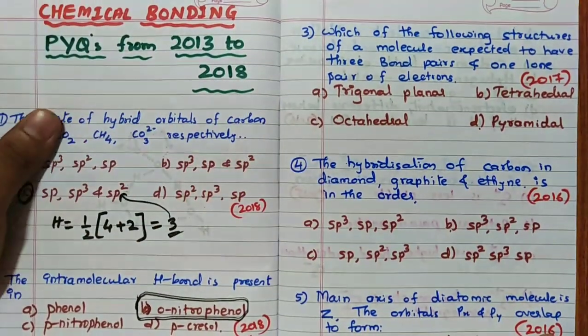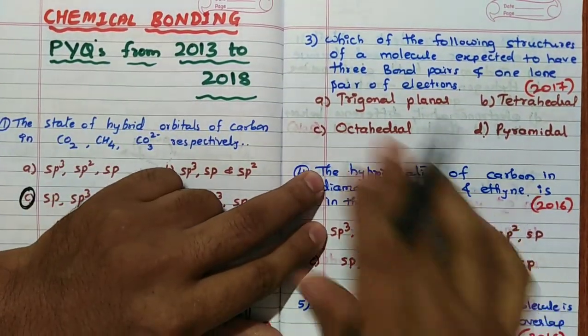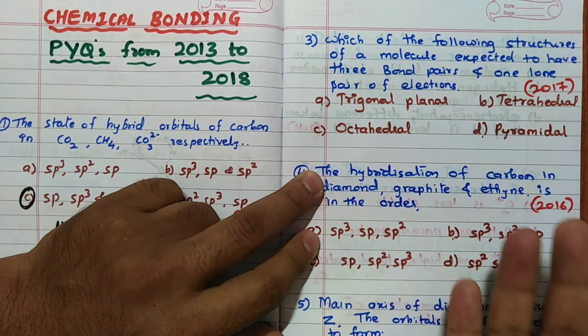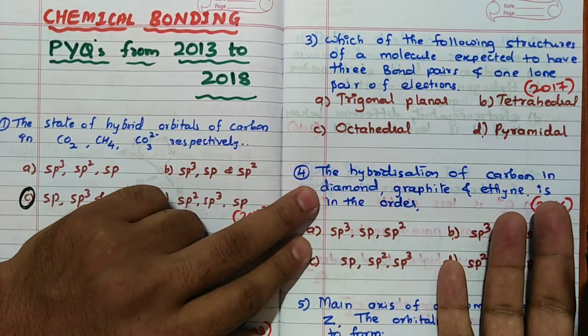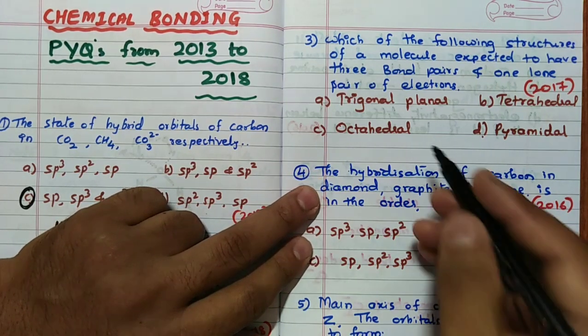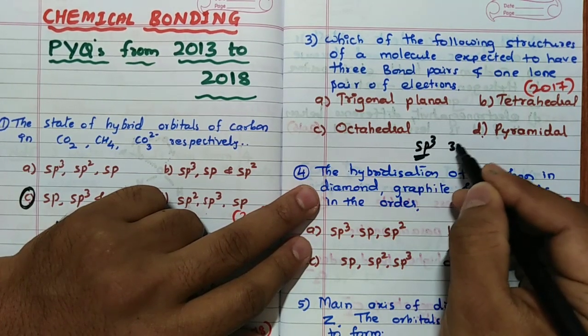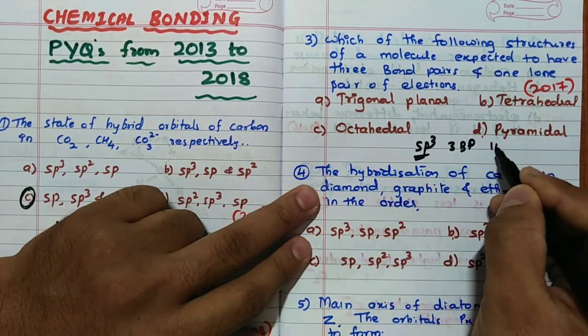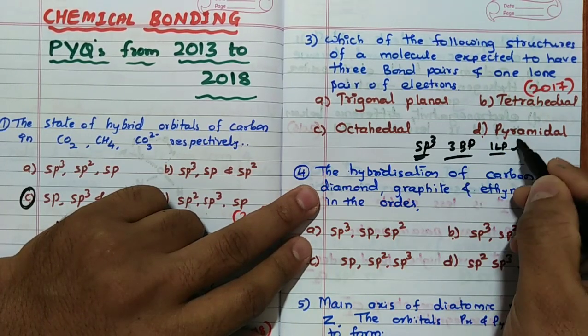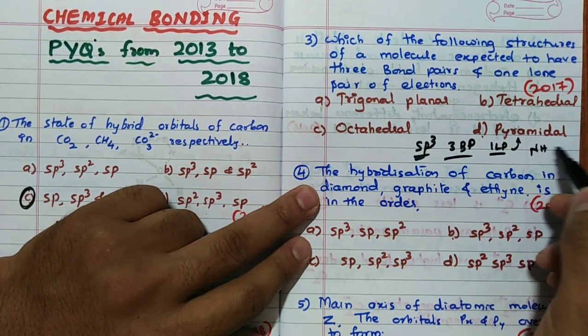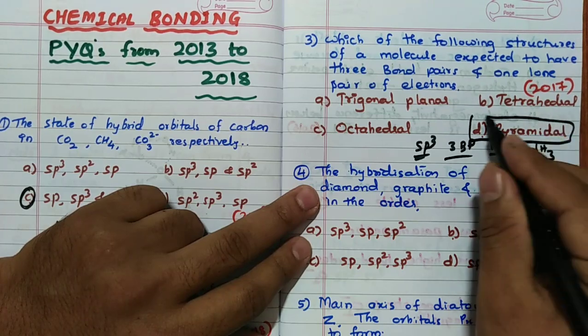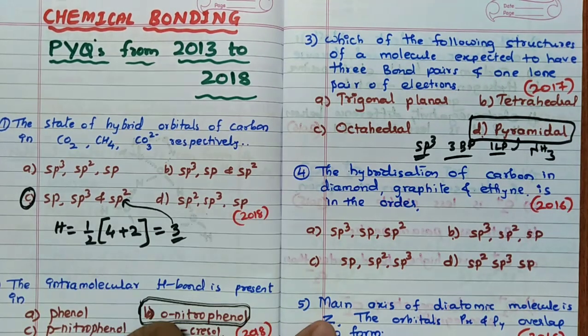Which of the following structure of a molecule is expected to have 3 bond pairs and 1 lone pair? Remember, sp3 hybridization, 3 bond pairs, 1 lone pair. What is the structure? Pyramidal, the famous ammonia, you remember, ammonia. So the answer for this question is D, pyramidal.